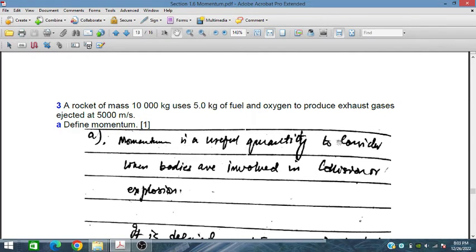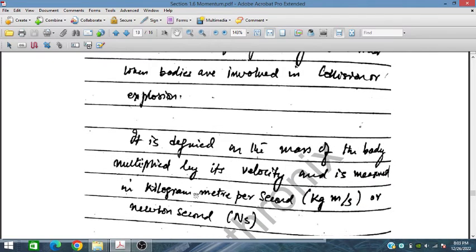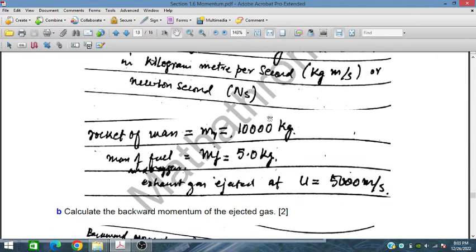Momentum is a useful quantity to consider when bodies are involved in collision or explosion. It is defined as the mass of a body multiplied by its velocity and is measured in kilograms meters per second or newtons second. The rocket mass is given as 10,000 kilogram and the mass of fuel is 5 kilogram.